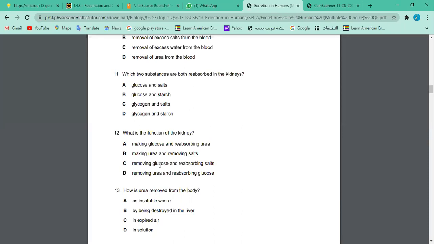Which organ is removing glucose? How is glucose removed from your body? Do you know that? We discussed that, I think, in homeostasis. So can you repeat the question? Yeah, how does removal of glucose take place in your body? Yes, Hala? I think by sweat.